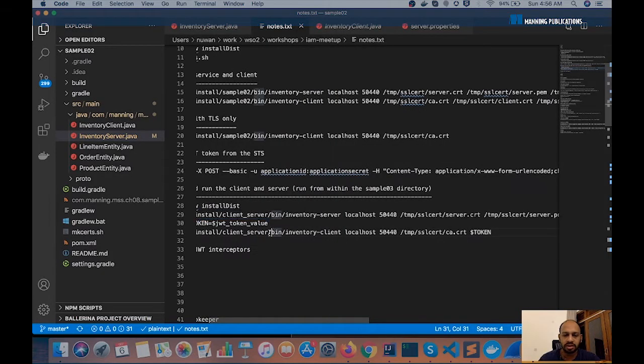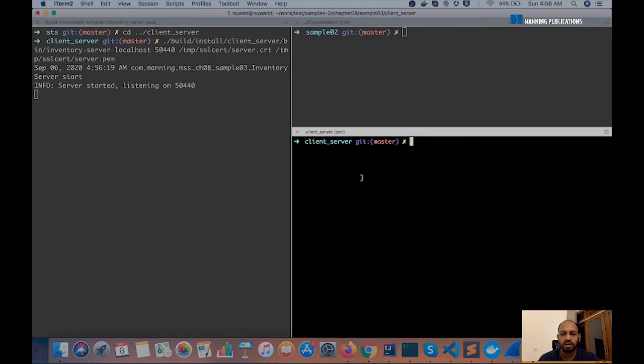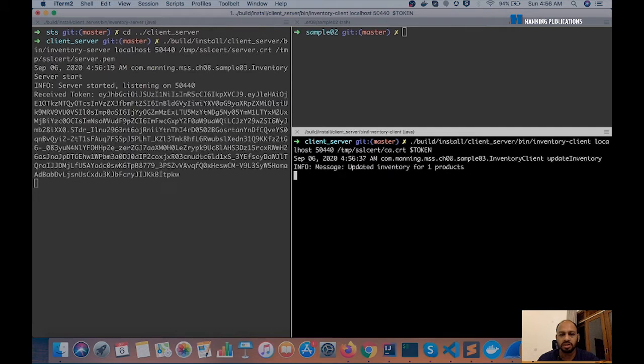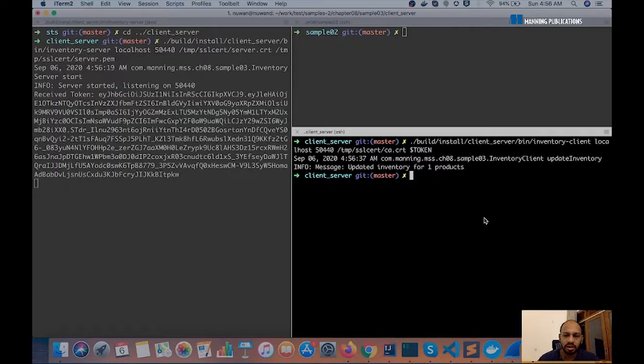Now let's go and start the client process. And if you notice here, when I'm starting the client process, I'm passing in the value of the token into the client process. Let's just go ahead and execute this and see if it's successful. As you can see, it is successful now. The client is now talking to the server, or rather the client in this case becomes the order processing service, is now talking to the inventory microservice using a JWT. And you basically see the JWT log here.